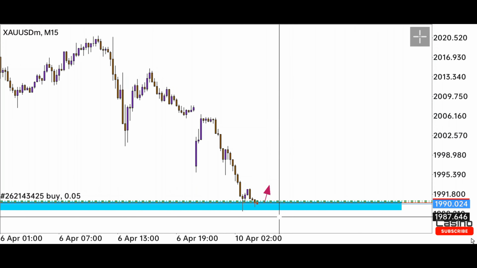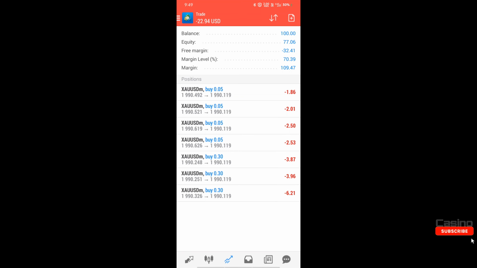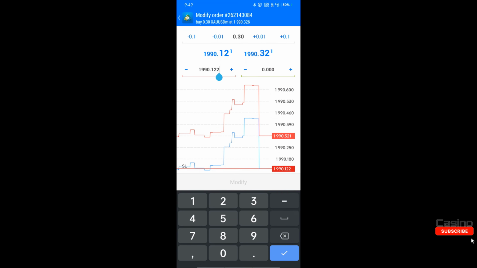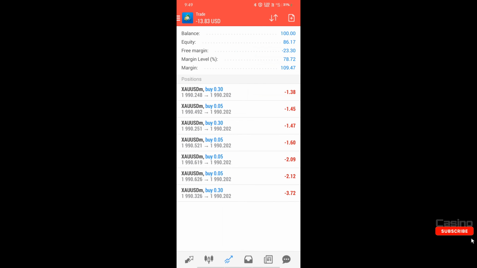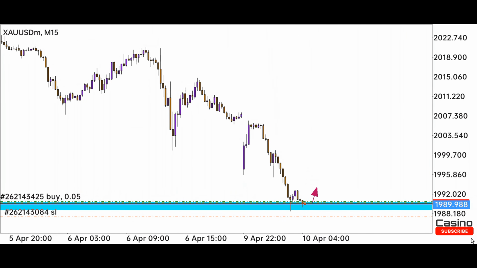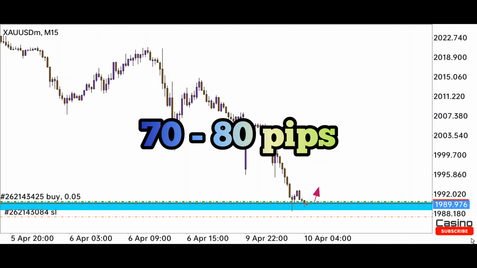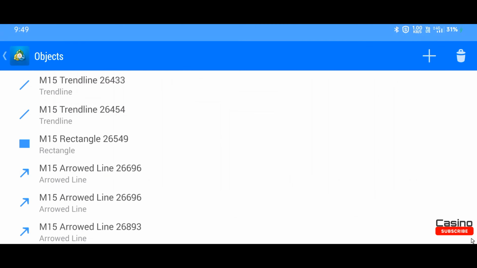After this trade we will not trade here again. There is a good chance that the market will turn from where we applied the trade. Till now we are running in loss only. We have a target point here. Our target point will be around 70 to 80 pips, which is more than a 1 to 2 risk to reward